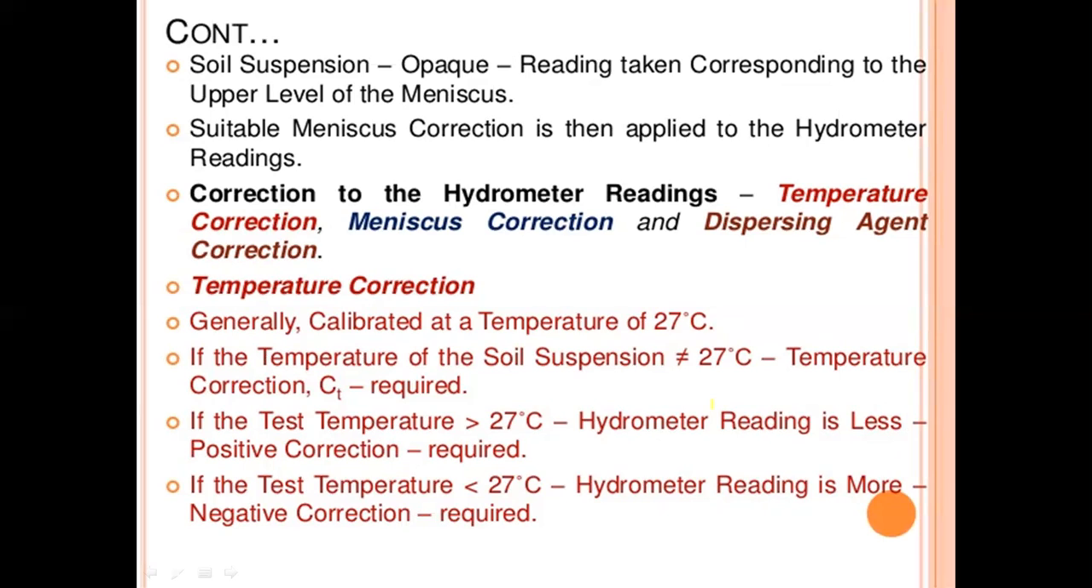If the temperature of the soil suspension is not equal to 27 degrees centigrade, a temperature correction CT is required. If the temperature is greater than 27 degrees centigrade, the hydrometer reading is less, so a positive correction is required. And if the test temperature is less than 27 degrees centigrade, the hydrometer reading is more, so a negative correction is required.